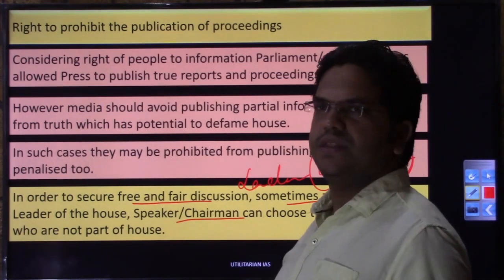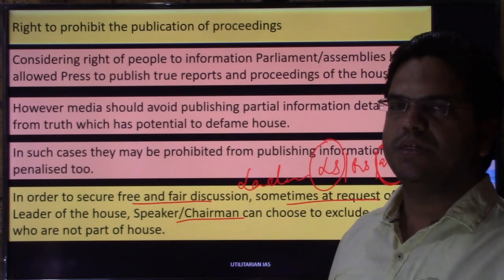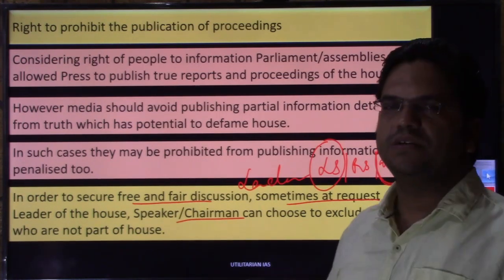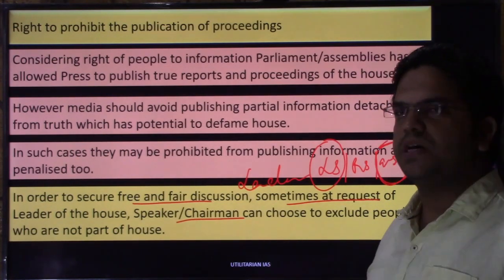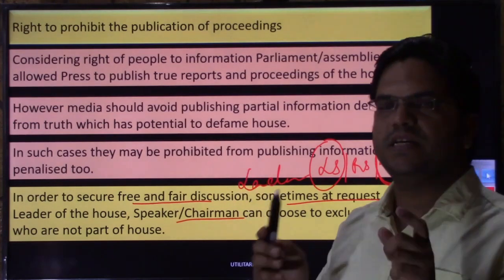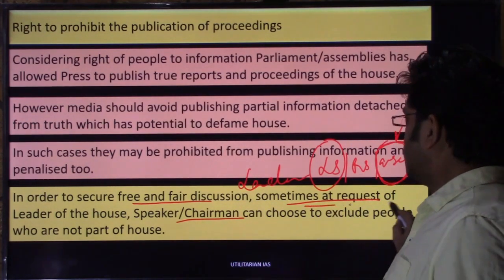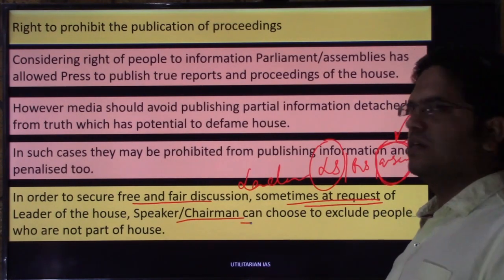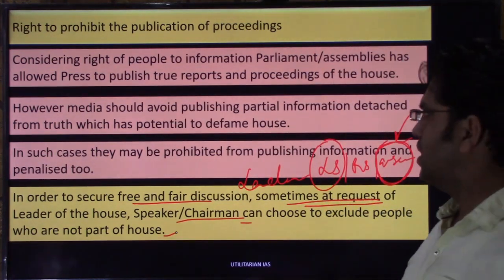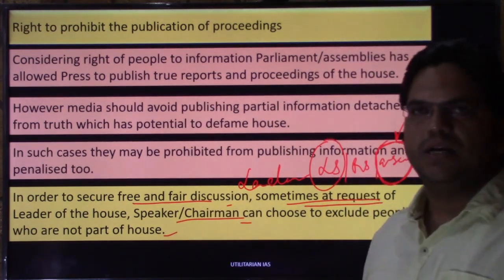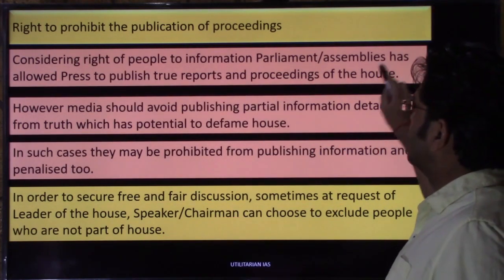But at times they want some kind of private discussion which they do not want to be known to the general people. Then at that time leader of the house can request the chairman or the speaker or the head of the house to get the galleries vacated where the general people are participating, right? So on their request, these strangers may be asked to leave the house so that free and fair discussion could take place. So I hope this point is clear to you. Let us move to the next slide and let us discuss another point.